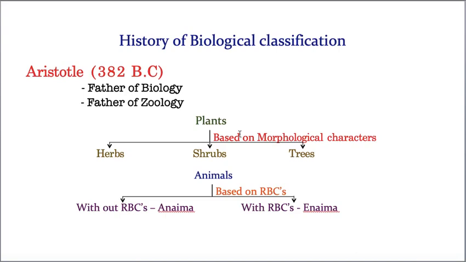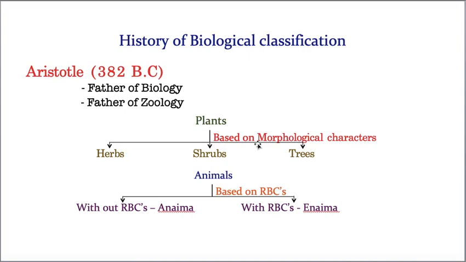Explaining any external features of an organism is called as morphological characters. So based on the morphological characters, Aristotle classified plants into herbs, shrubs and trees.